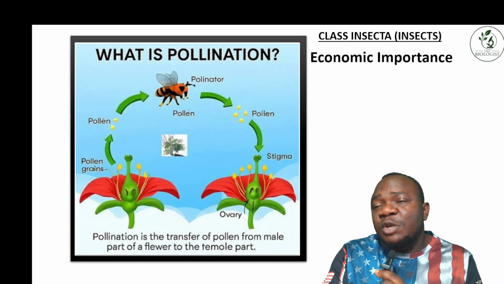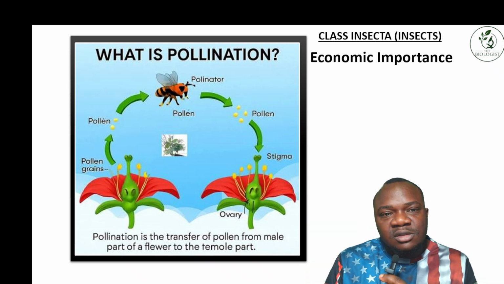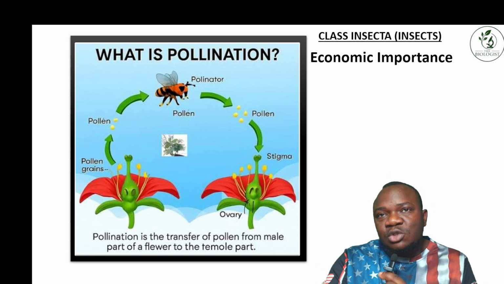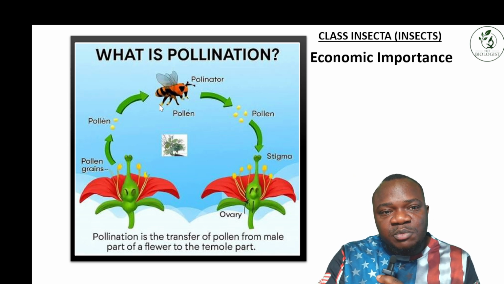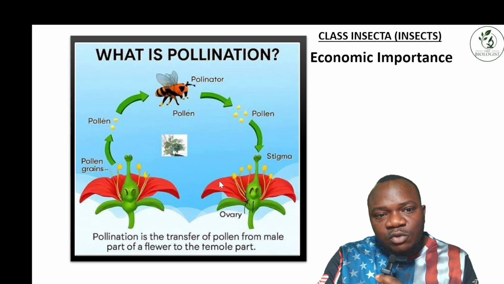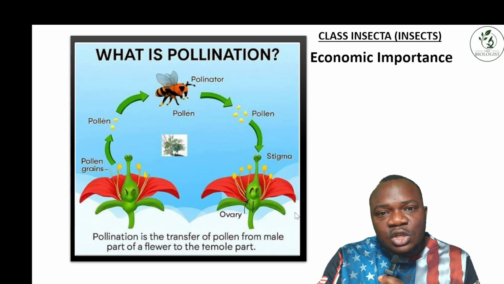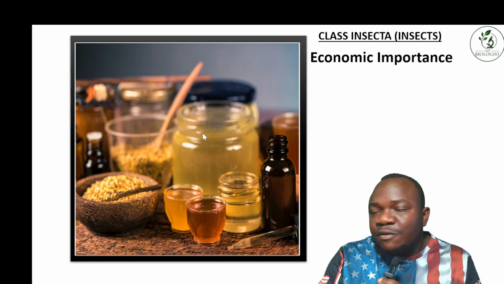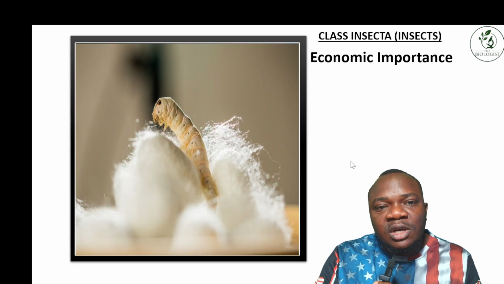Insects have a very important role to play in the environment, and different organisms like plants and animals tend to benefit from them in both a positive and negative way. The first one is pollination. You can see this bee taking pollen grains from here and transferring them to the stigma of another plant, and this helps with fertilization. It makes the plant able to give rise to seeds and grow properly. This is one of the advantages, and they also help in honey production. Bees give honey, so with this we can get beautiful, healthy honey, and it helps human beings to live a healthy and longer life.